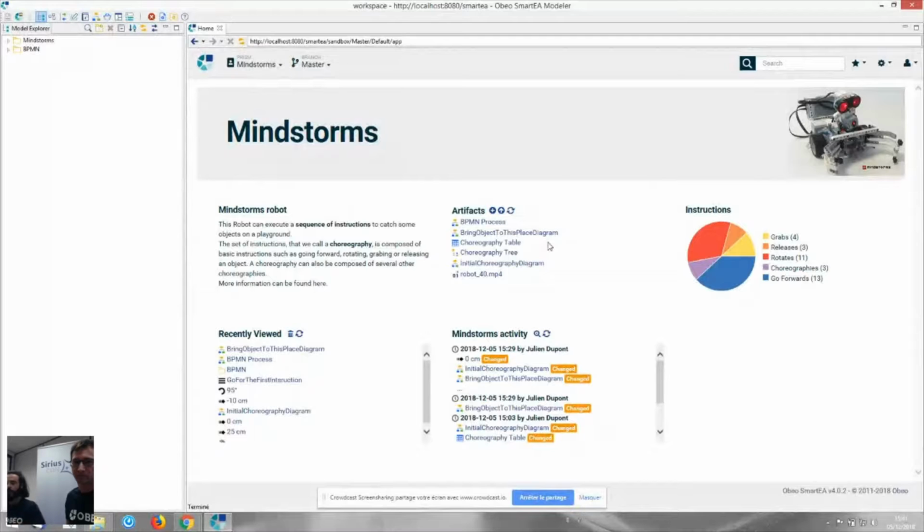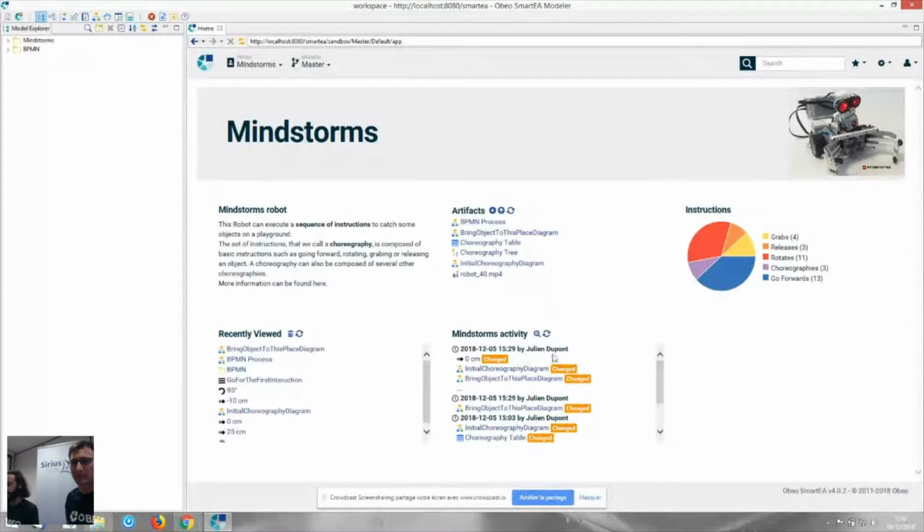The recently viewed displays all elements or all representations that were consulted before. And we have the Mindstorm activity that displays all elements checked or clicked or all representations.